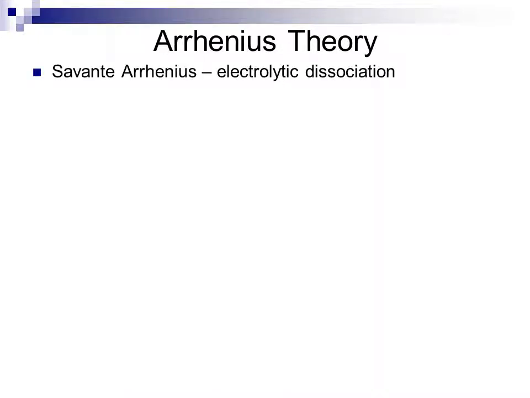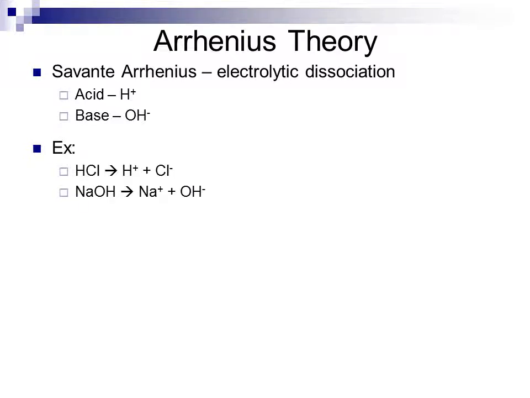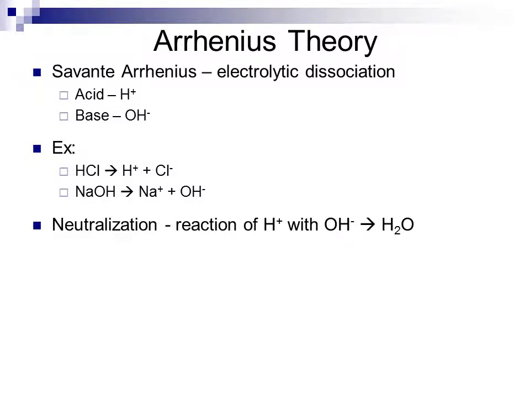Now, Arrhenius theory was developed by Svante Arrhenius and deals with electrolytic dissociation of acid and base substances. Acids will electrolytically ionize to form H+ ions, and bases will dissociate to form OH- ions. If we do not form H+ or OH-, according to Arrhenius theory, we do not have an acid or a base. As an example, HCl will ionize to form H+ and Cl-. NaOH will dissociate to form Na+ and OH-. Neutralization, then, is a reaction of an H+ with an OH- to form water.